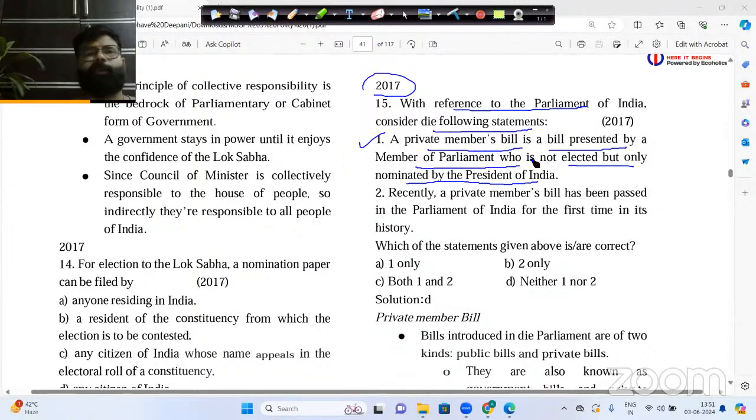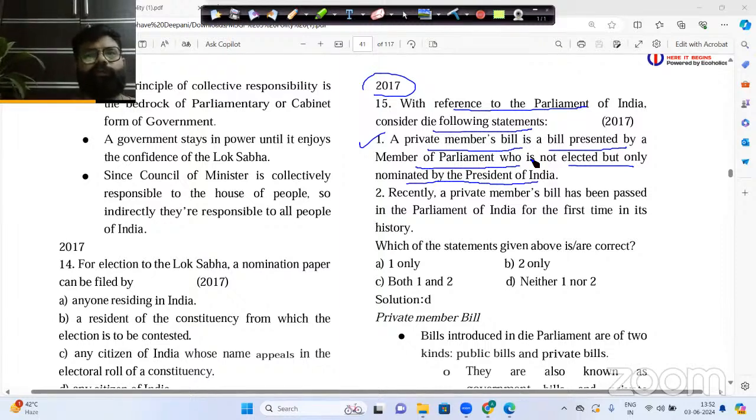See, there are two types of members of Parliament. A member of Parliament who has a ministry is known as the minister. And the member of Parliament who does not have a ministry is just the member of Parliament without any ministry or portfolio.